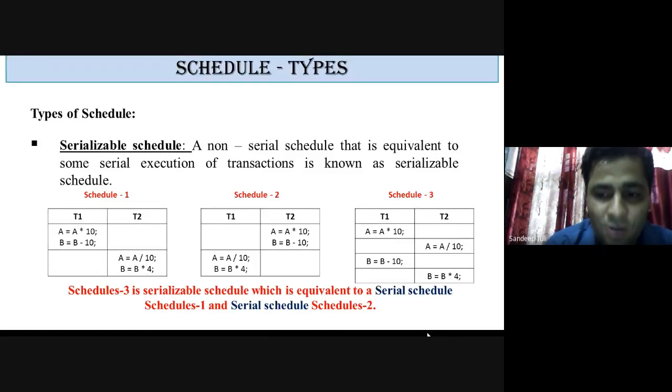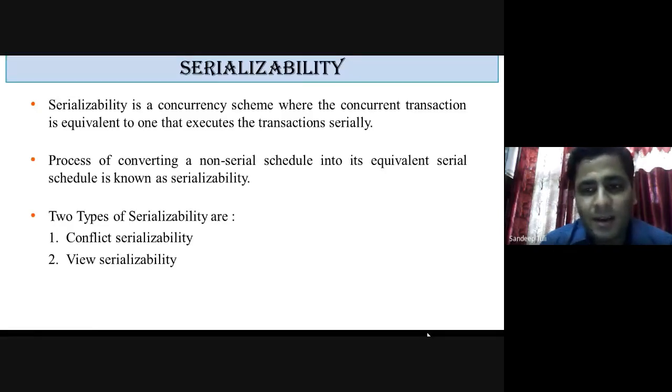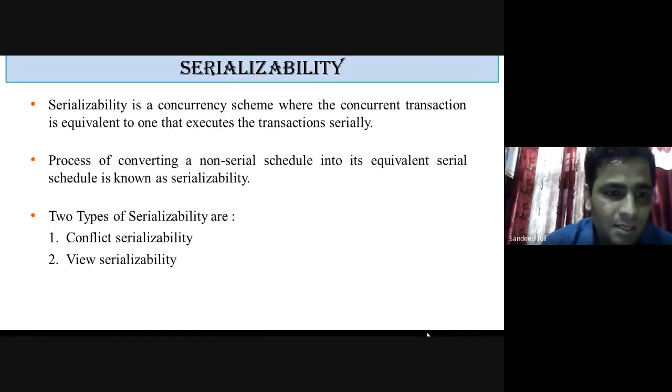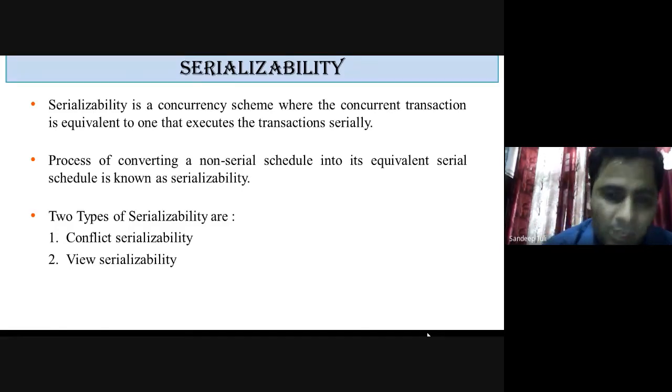So I can convert a non-serial schedule into serial, identify schedules that execute in parallel and produce the same result. Okay, so serializability is a concurrency scheme where the concurrent transactions are equivalent to one that executes the transactions serially. That is very important, that we have already discussed. In simple terms, the process of converting a non-serial schedule into its equivalent serial schedule is known as serializability. Is the definition of serializability clear to everyone?